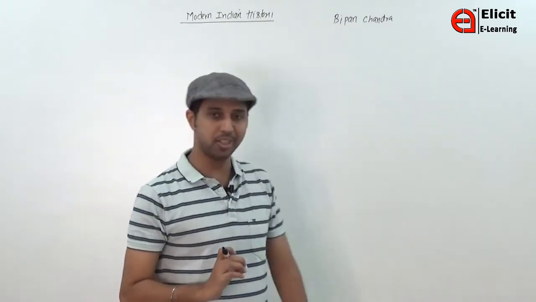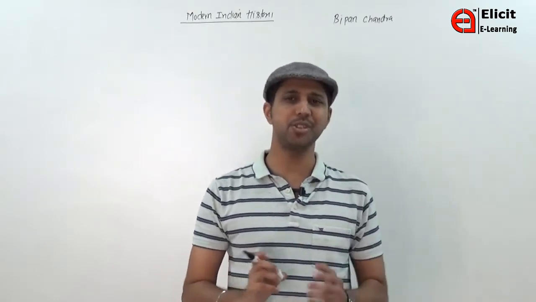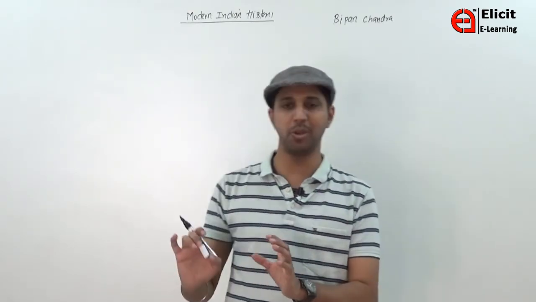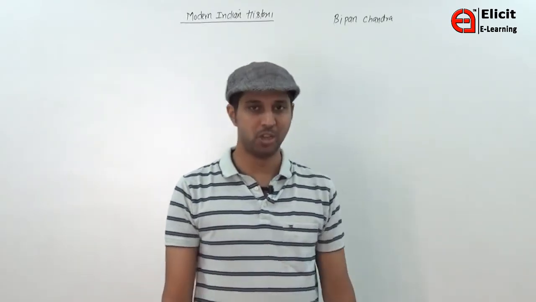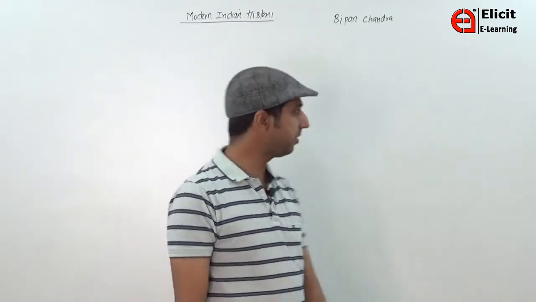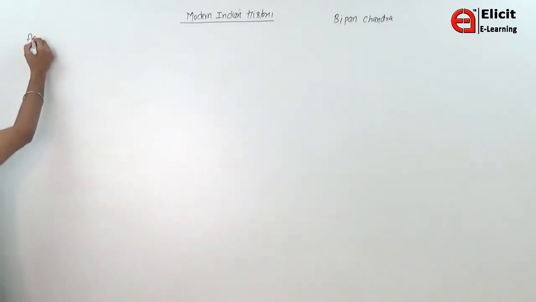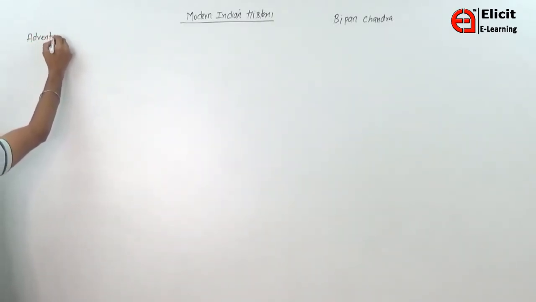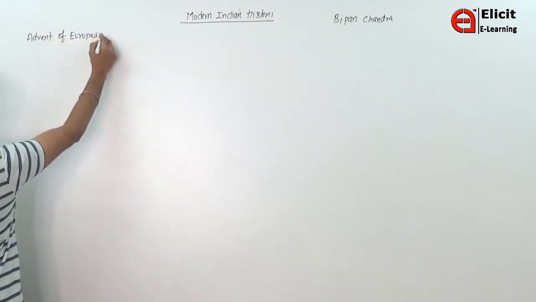You have to read this book, because UPSC asks questions directly from that book. There is no need to read any other book, because all other books are just copy and paste of this Bipin Chandra book. So I'm going to start modern Indian history with the first topic, that is advent of Europeans.